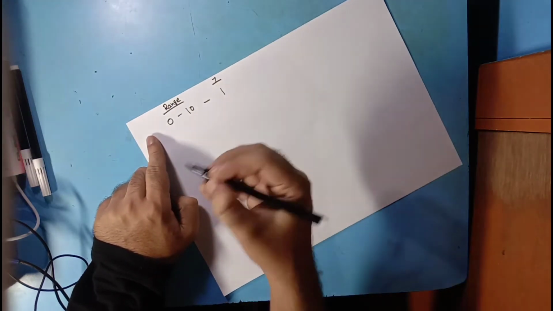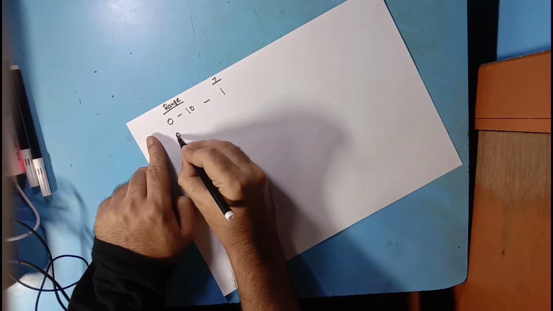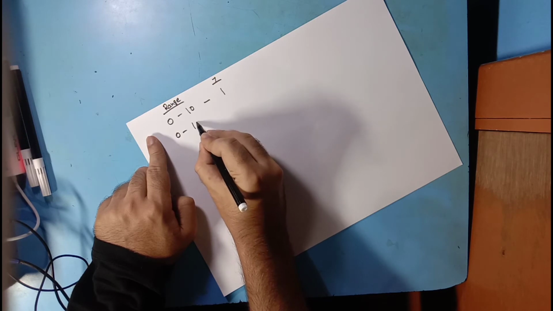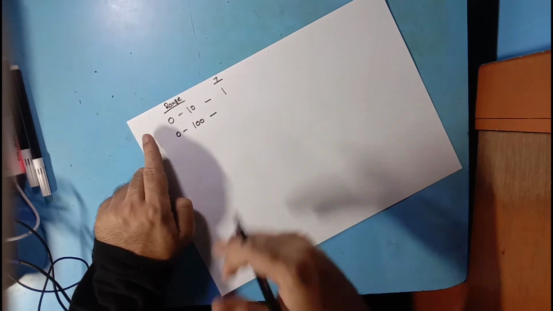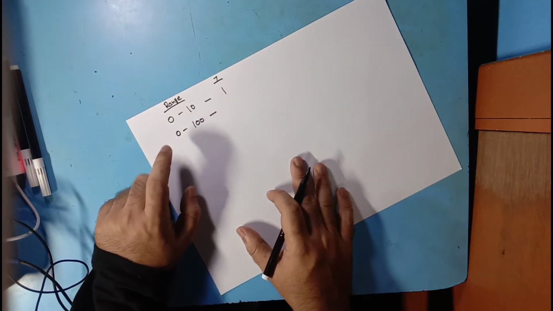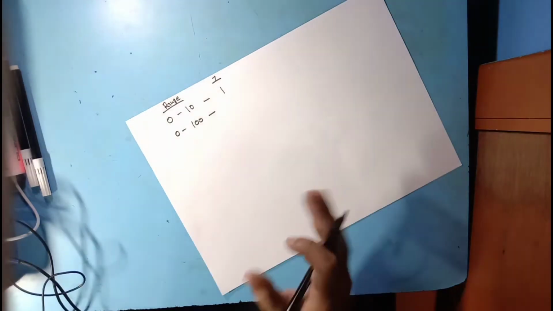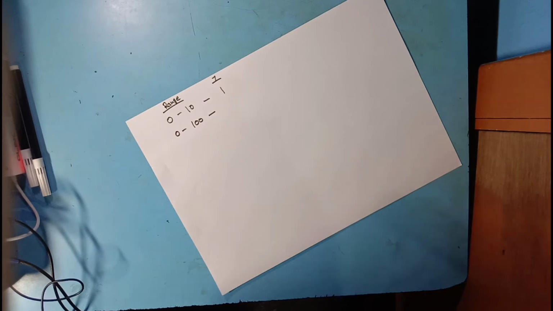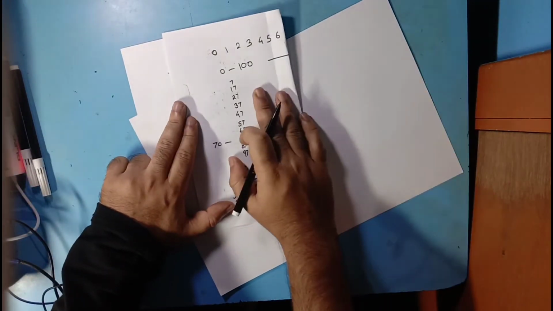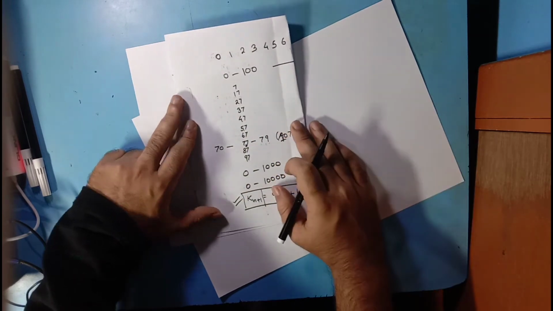Now what about between 0 to 100? I have a draft here which can be useful, so I'm showing you. This is the draft I have drawn.